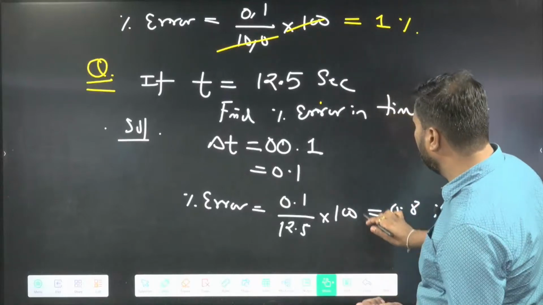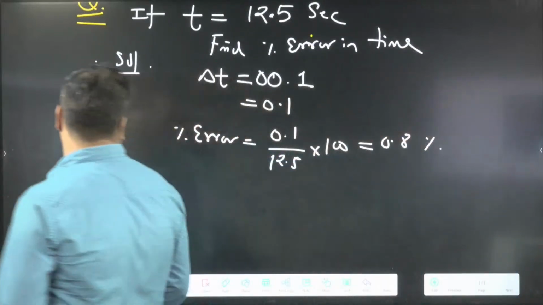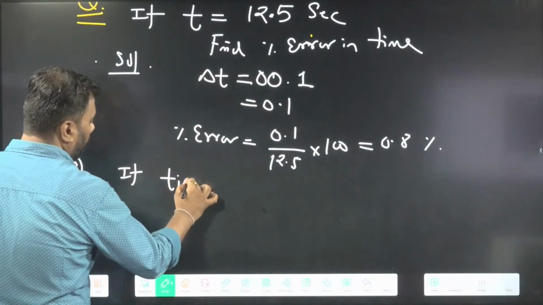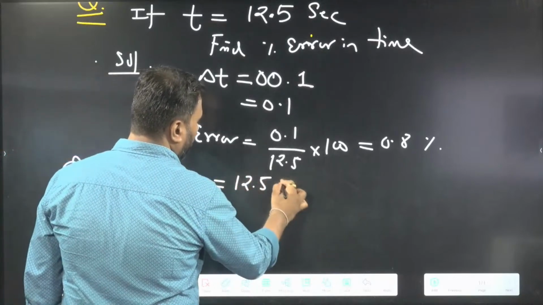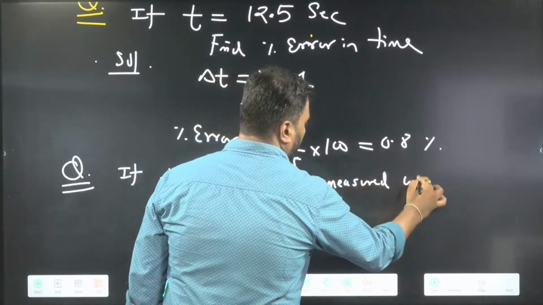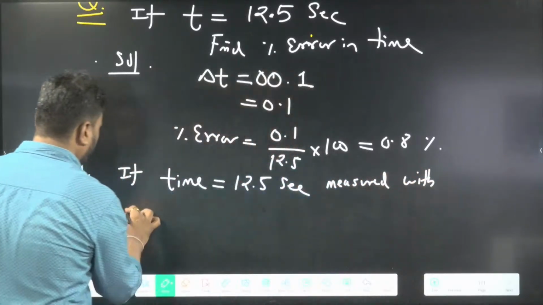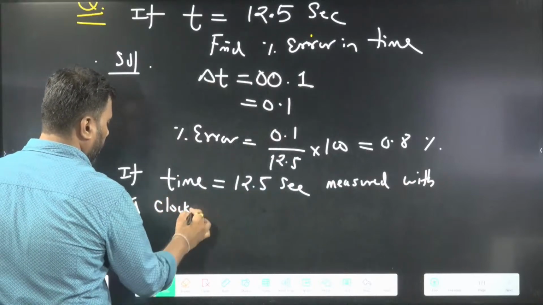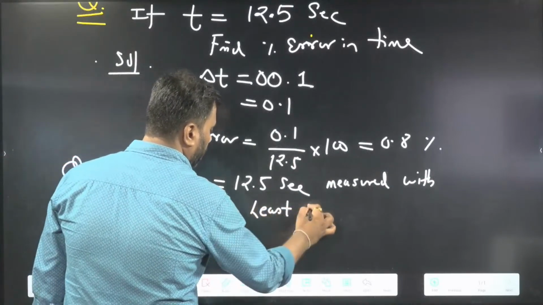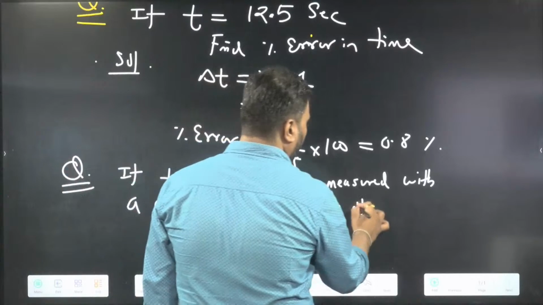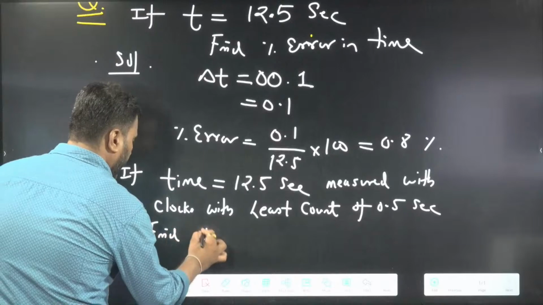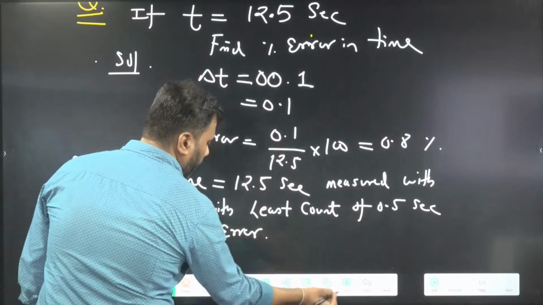Okay, let me change the question. I will give you the same data, but I will change the question. If time is measured as 12.5 second with a clock with a least count of 0.5 second, find the percentage error.